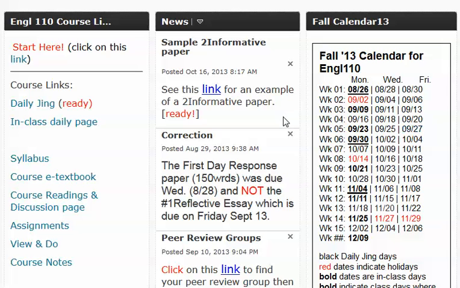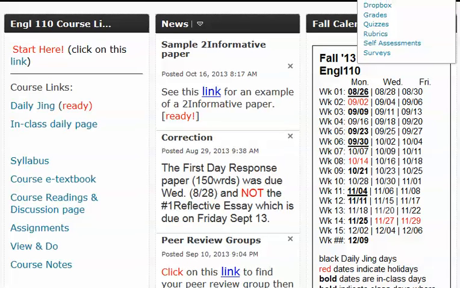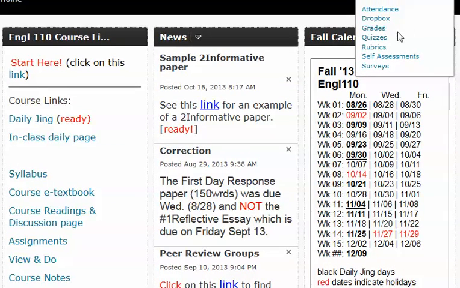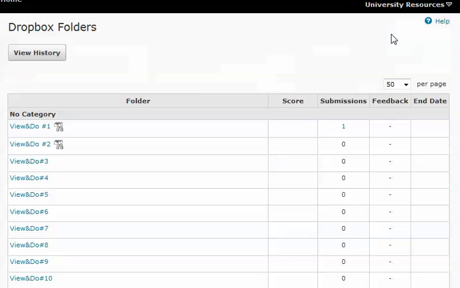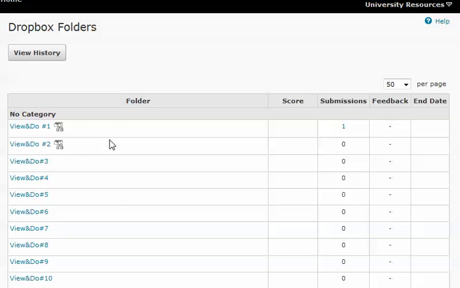I've opened D2L into my student account so that I can show you how the posting of your paper would look. Okay, if you go to assessment, now the paper is due next week, remember that. It's due at the end of next week or the beginning of the following week. So if you go to your Dropbox and you submit your paper here, and let's just look at my example here where I submitted a paper under the view and due.